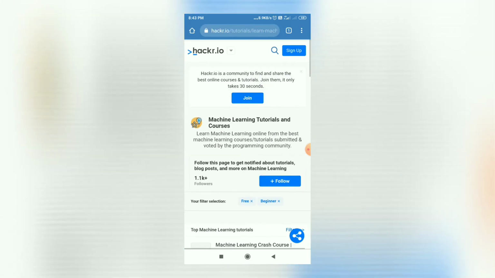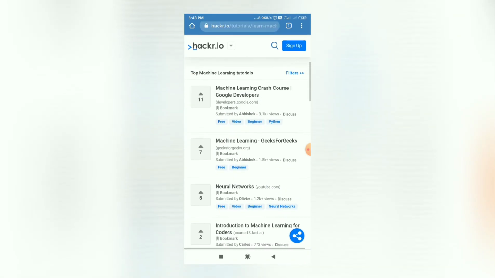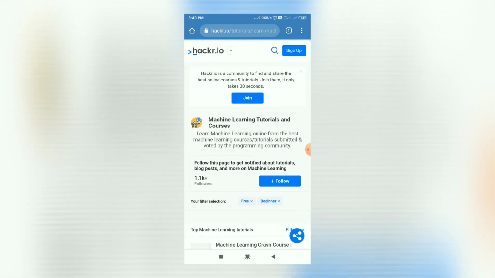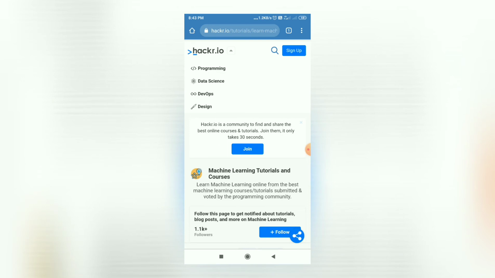Here you can see the votes for particular courses. I recommend that whichever course you find with a higher number of votes, you should select that course. The best source you can see here is developers.google.com. The majority of free courses with high quality content you will find from this source, developers.google.com. So you can go through all the different categories like this, and there is also a design category.